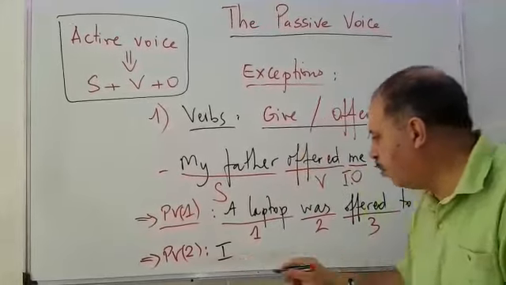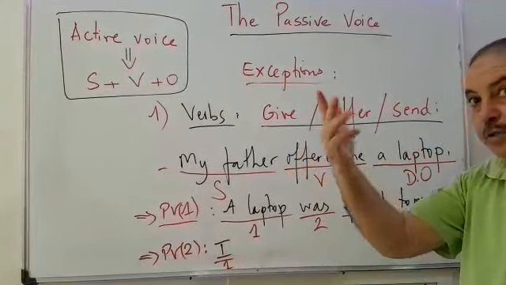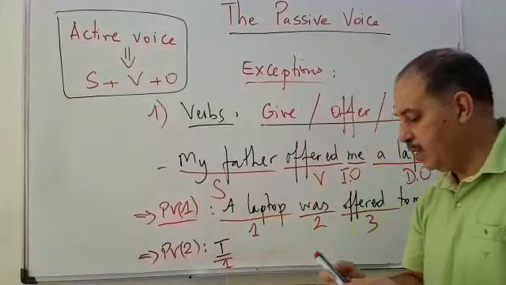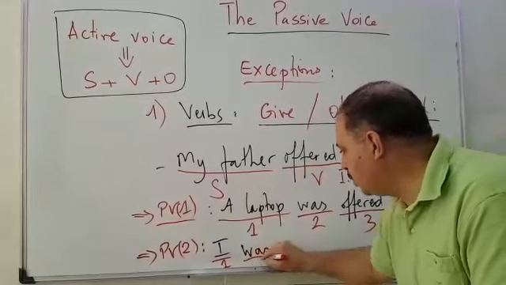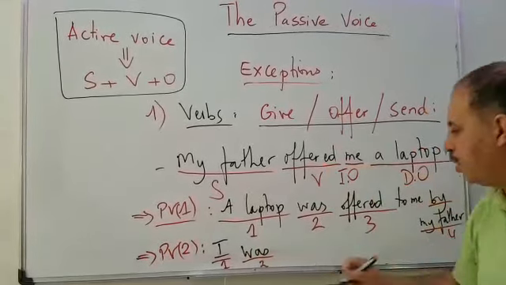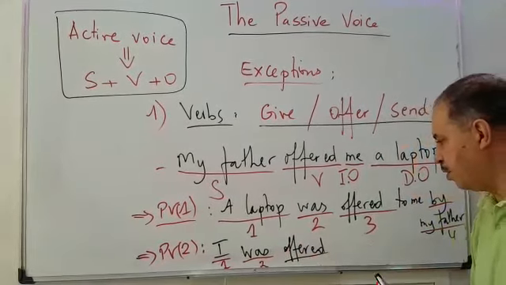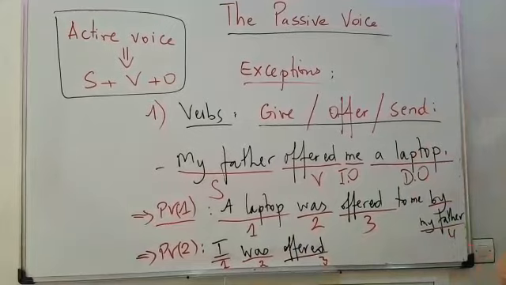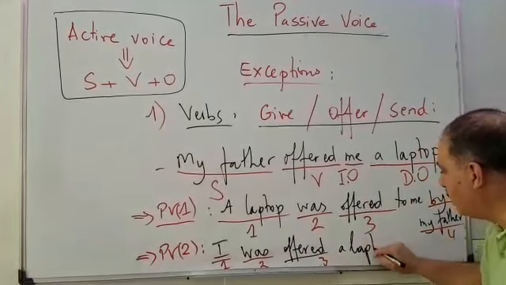Okay, this is number 1. What number 2? "I." Number 2. Keep the order, please. "I was." This is number 2. "I was" what? Number 3. "I was offered." Offered. This is number 3. Offered what? Offered a laptop.